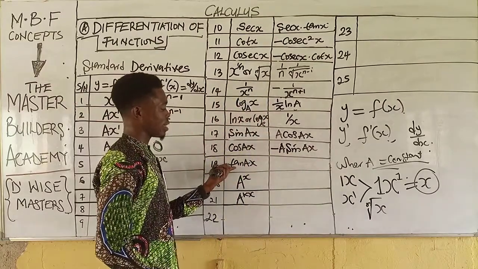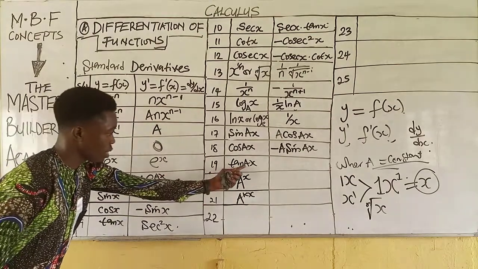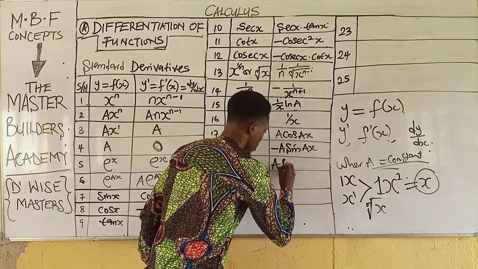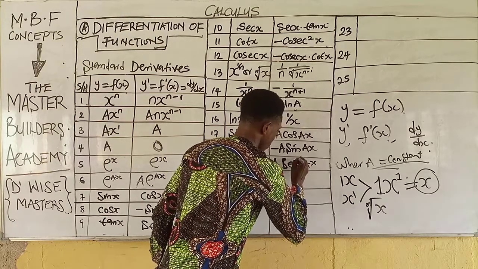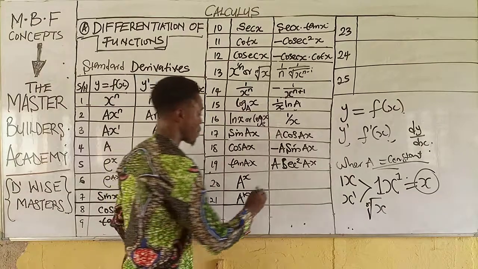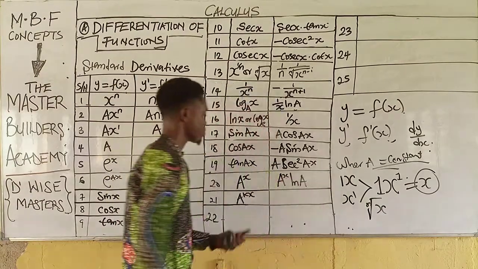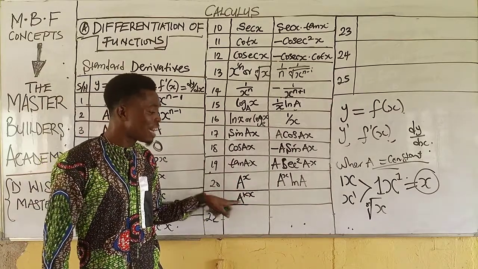When you differentiate tan ax, the difference between 19 and 9 is the coefficient of x. So we equally have a sec squared ax. Then when we differentiate this, we have a^x ln a. Anytime you differentiate this, you have a^x ln a.